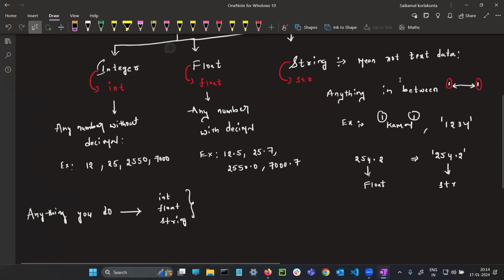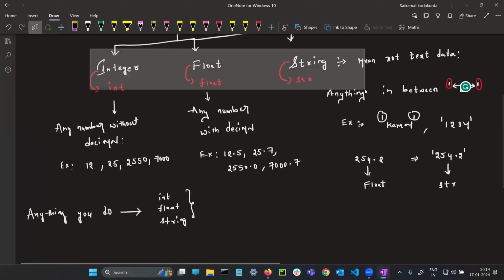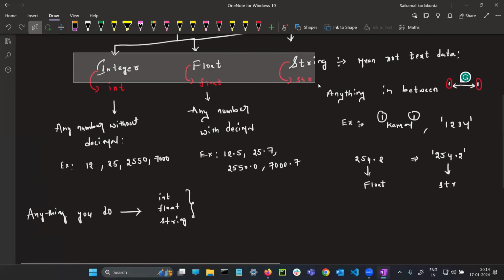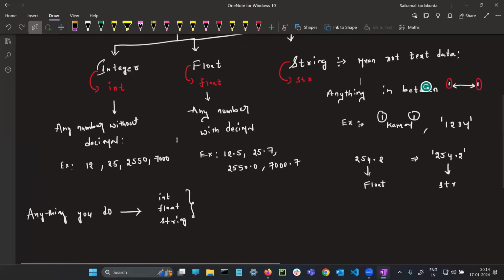Sir, how to implement? As I told you, a lot of things will be there, guys. Listen very carefully. The theoretical stuff I explained here, but there is a drawback directly. I will explain the drawback and how to overcome it. So here three data types are there. Sir, you told the examples, I want to implement and see. I am very new to Python, so I want to implement and see.